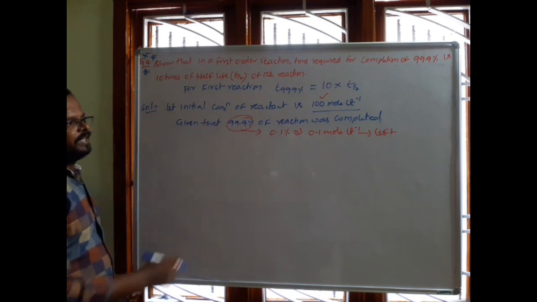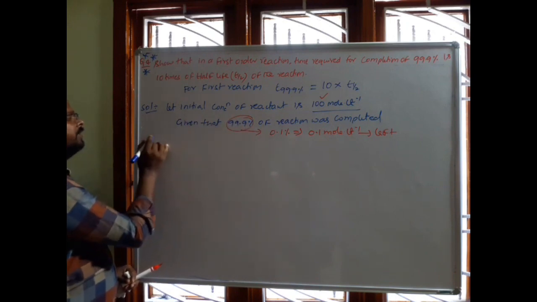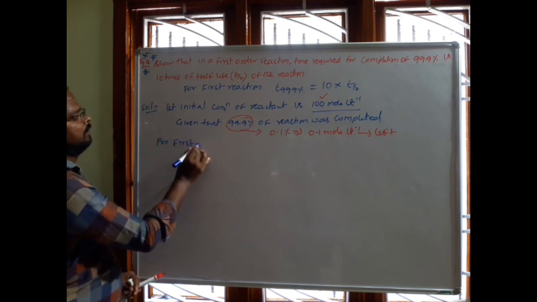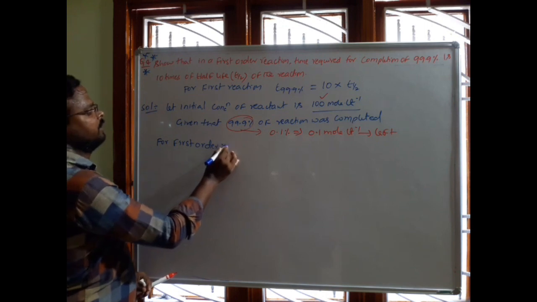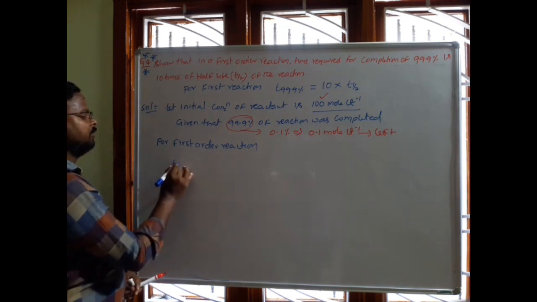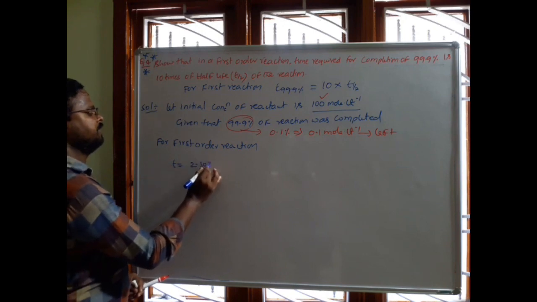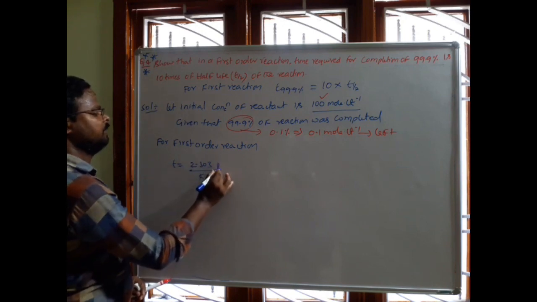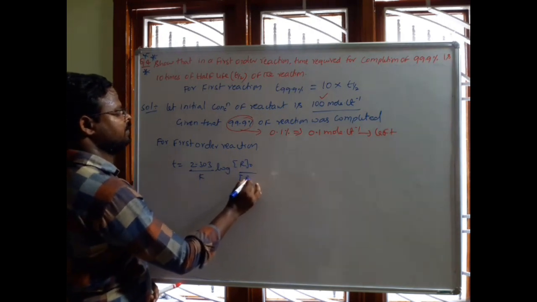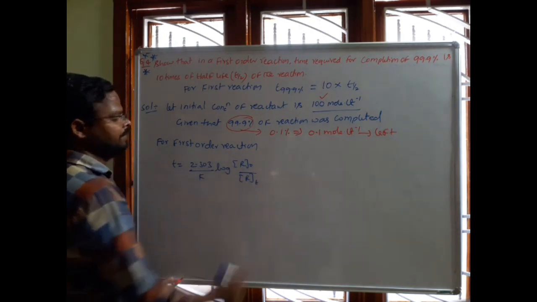formula. The integrated rate equation of a first order reaction, that is, for a first order reaction the time t equals 2.303 by k into log of concentration of the reactant initially by concentration of the reactant at time t.